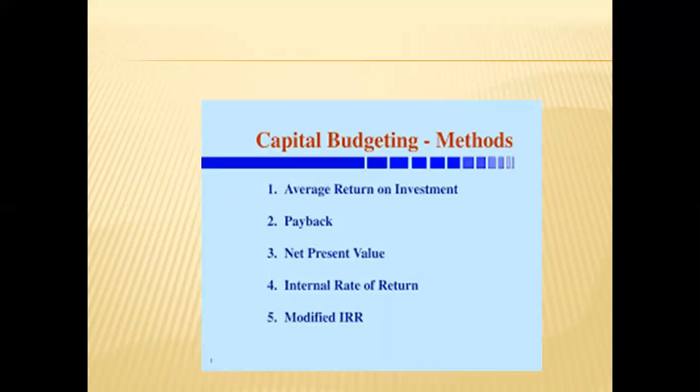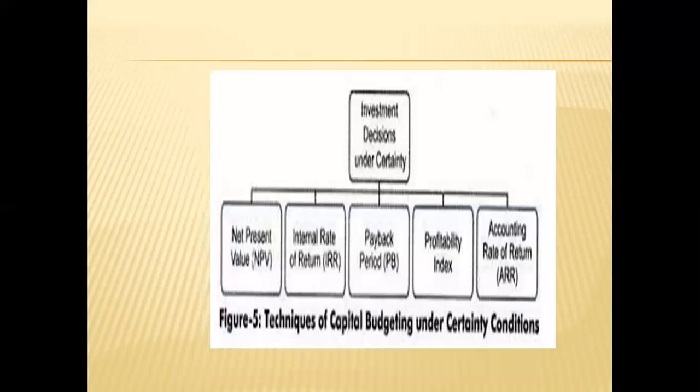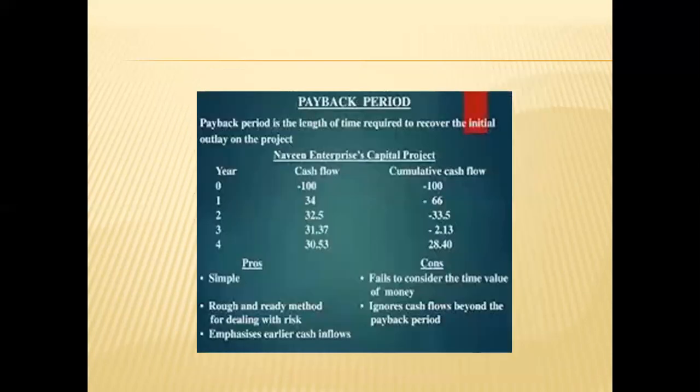Generally, if we see the methods or techniques, there will be five we can say: average rate of return, return on investment, payback period, net present value, where we used to say it as NPV, IRR, internal rate of return method, and modified IRR. So here the techniques we say NPV, IRR, PB, profitability, and ARR. The first we'll see payback period.